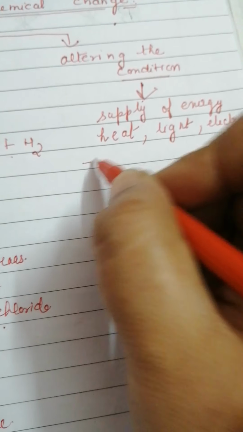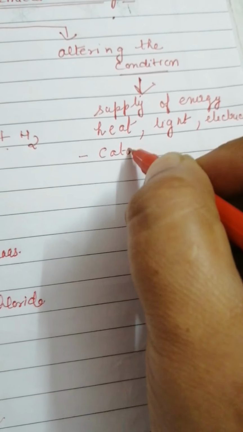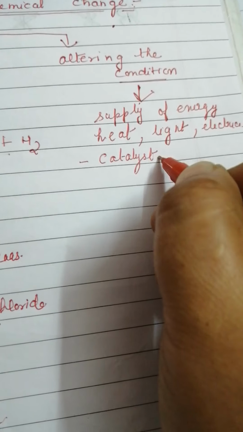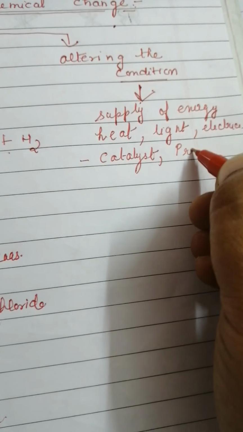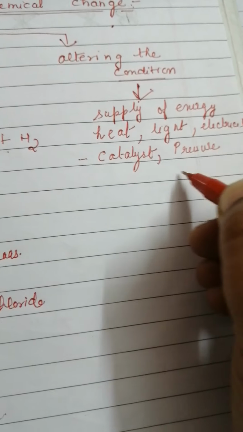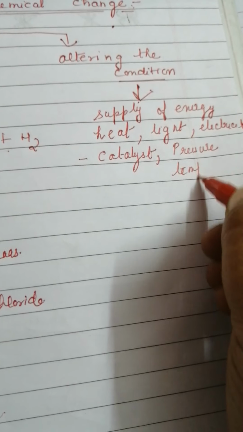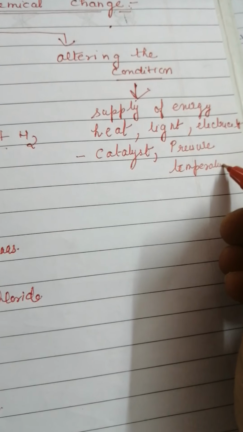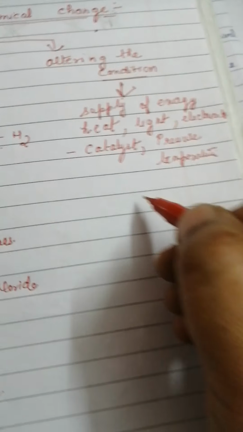Other conditions can be the use of a catalyst, then pressure, then temperature, and in some cases even sound can also be taken into consideration.